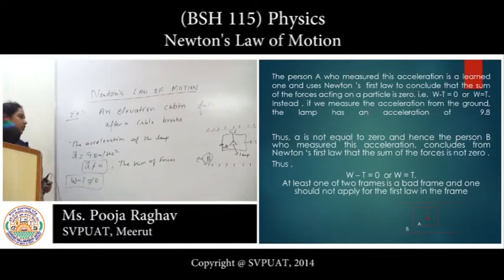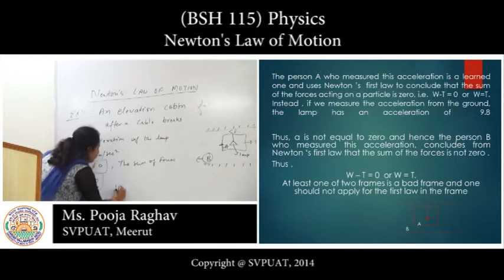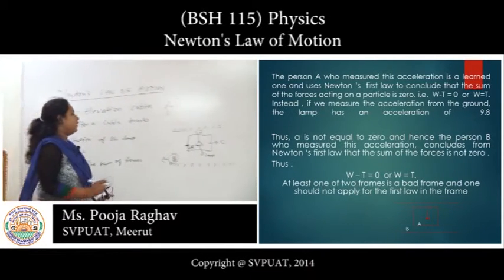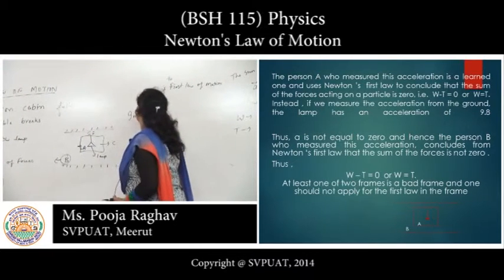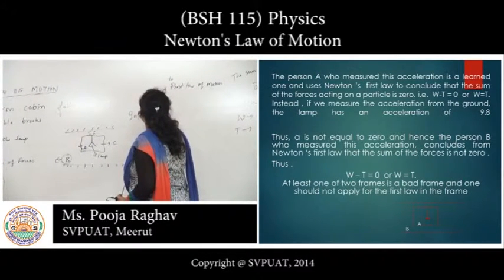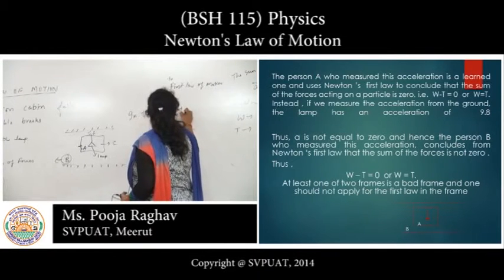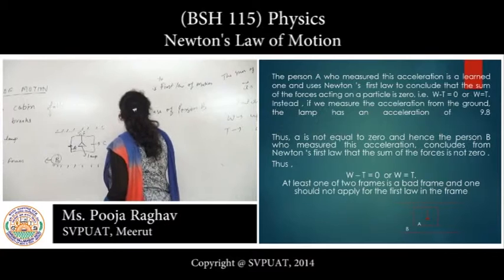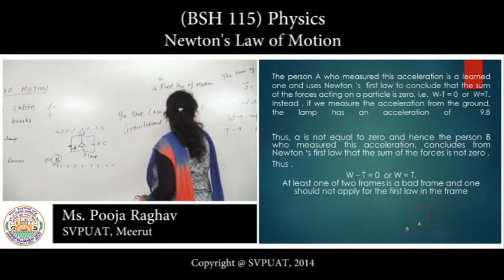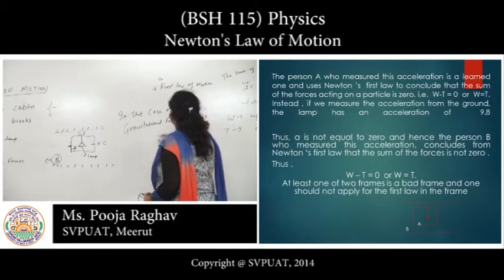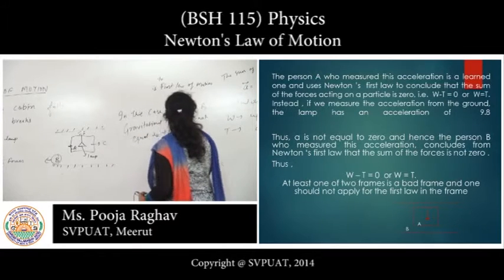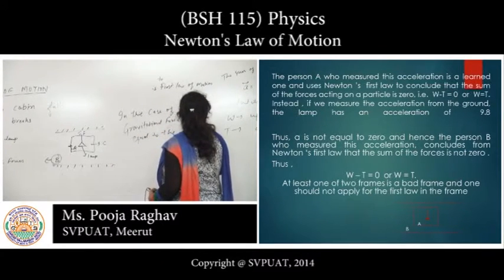Hence, W is not equal to T. We conclude that in the case of person B, the gravitational force is not equal to the electromagnetic force.